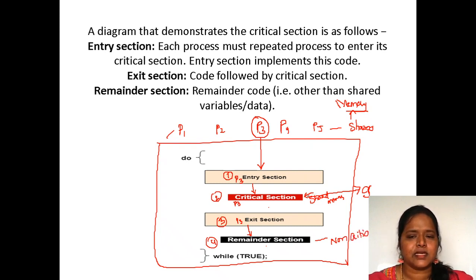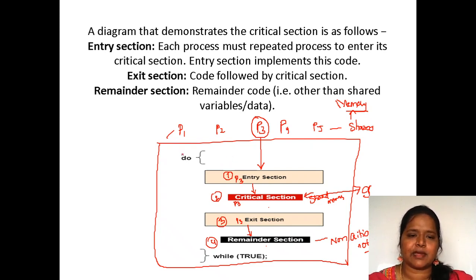Here critical, in the sense, shared data. Non-critical section, in the sense, the data which is not shared data. If anything is left out, P3 will execute it over here, and then it is going to leave. So this is how the critical section is going to be executed.